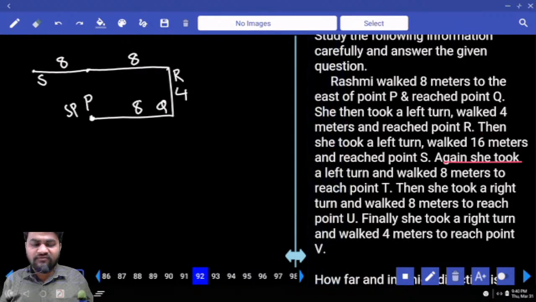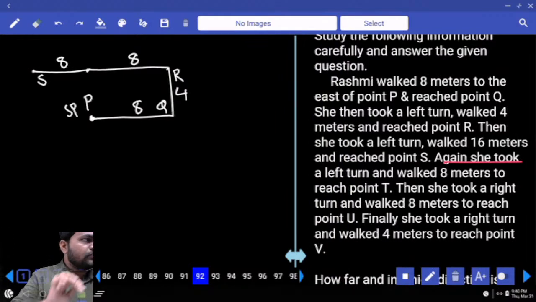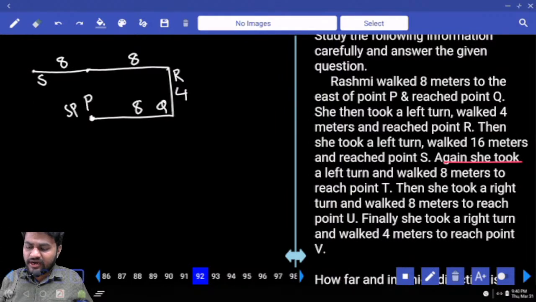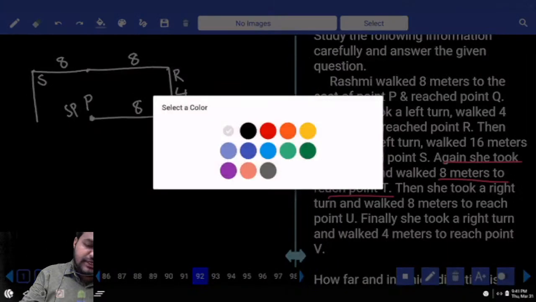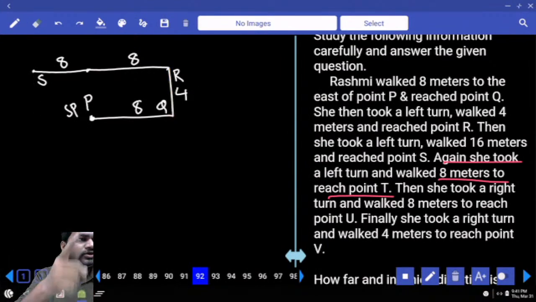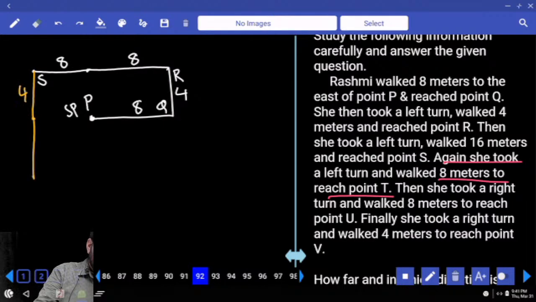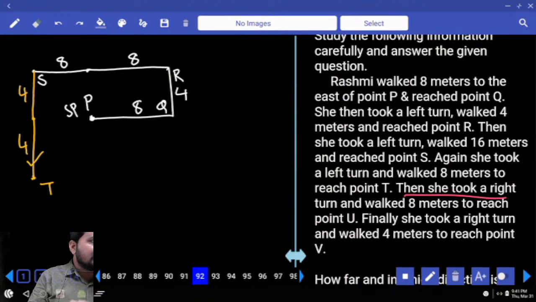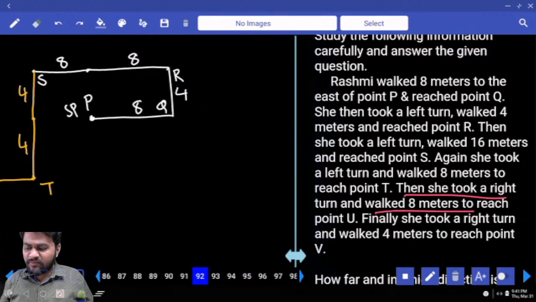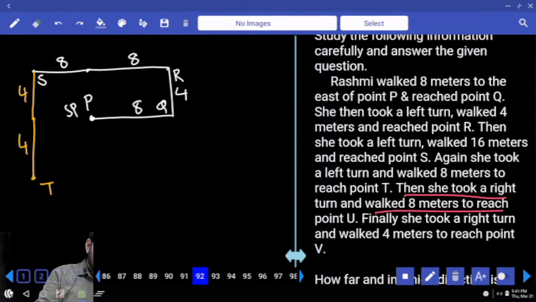Again she took a left turn, walked 8 meters to reach point T. Left 8 meters, as it is only 4 meters, but we need to have 8 meters. So 8 meters means 4 plus 4, 8 meters to reach T. Then she took a right turn. When the person is traveling towards south, right turn means this is only right, and walked 8 meters to reach U.